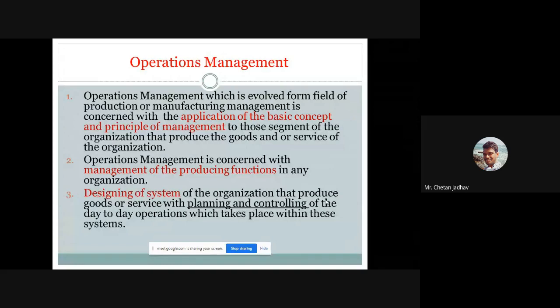Side by side, we have to take a daily report for each and every workstation, each and every department, at the operation management level, and from that we have to send that report to our top level manager. This is the major work at the operation management level. Day by day, we have to send the daily report.